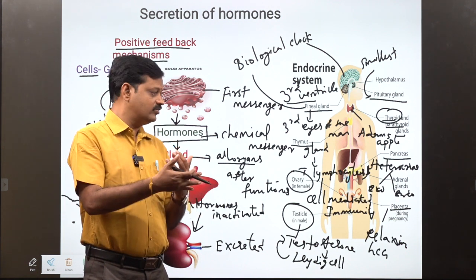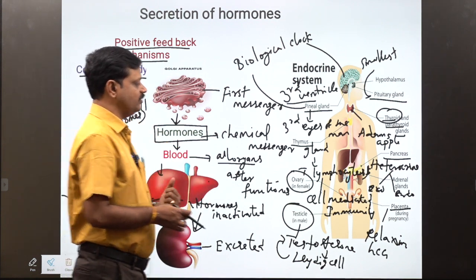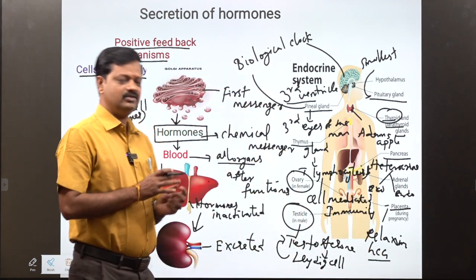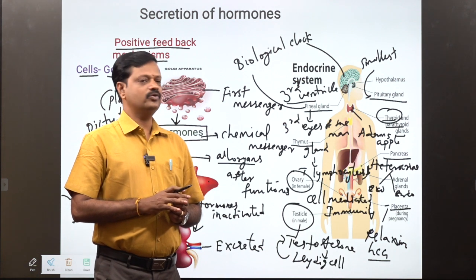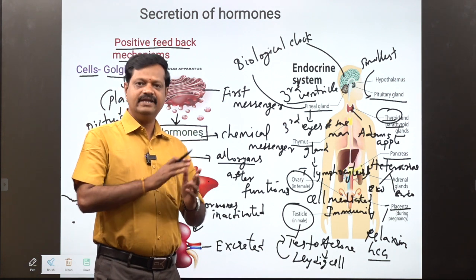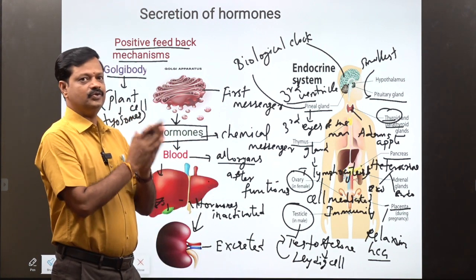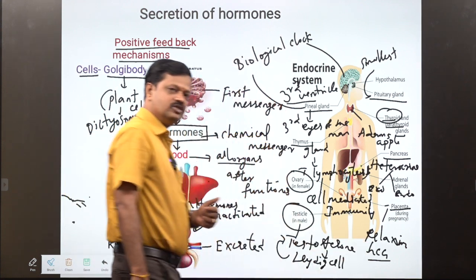Relaxin is secreted by the placenta, and the other hormone is HCG, human chorionic gonadotropin, which is identified in the pregnancy urine test.